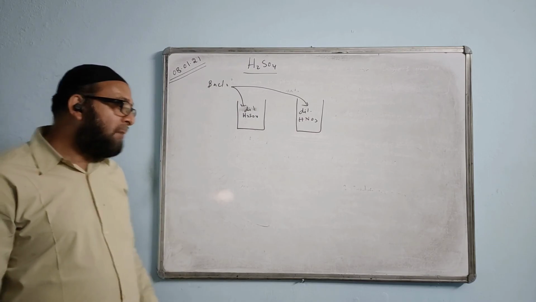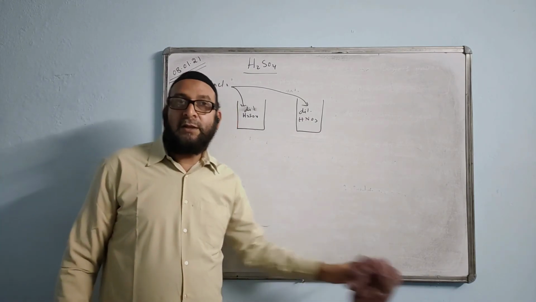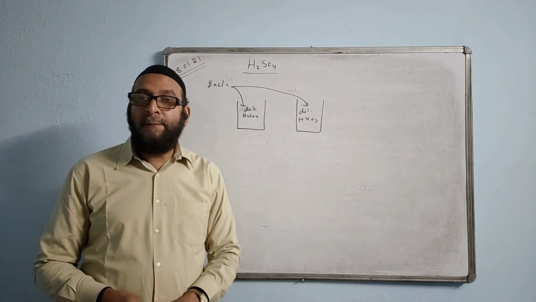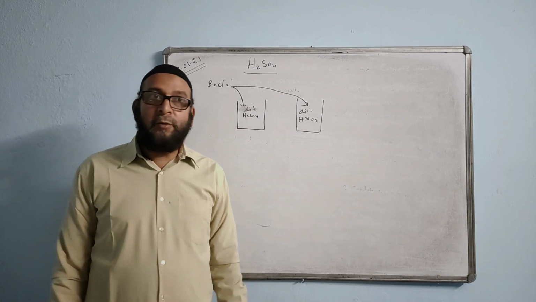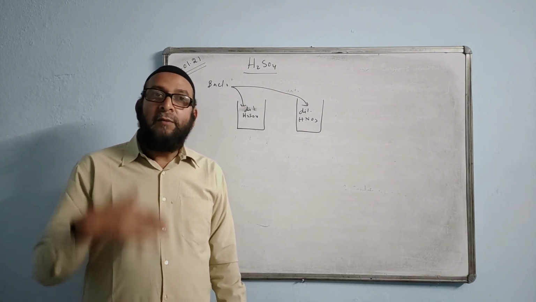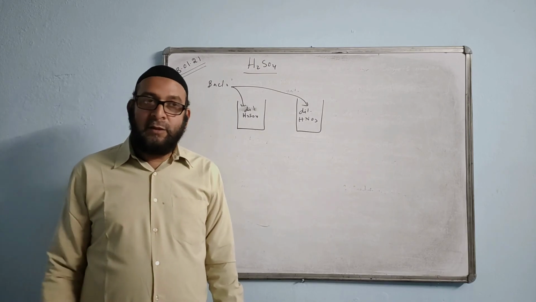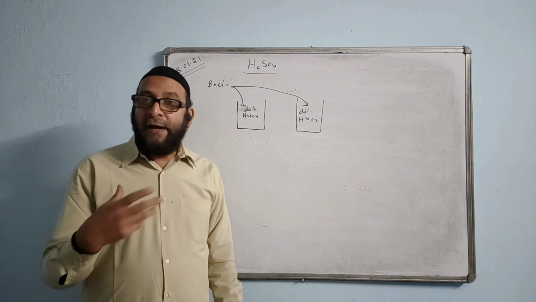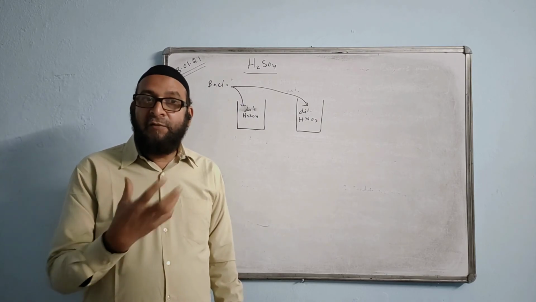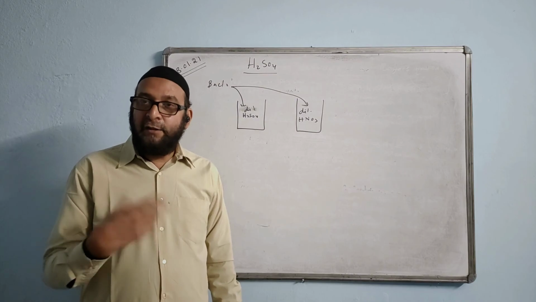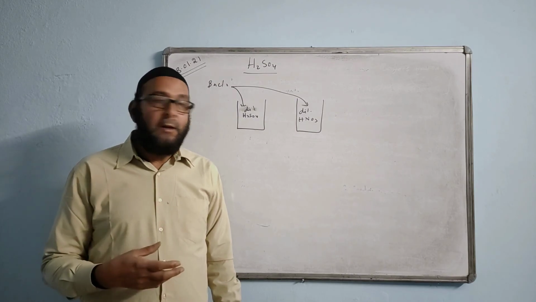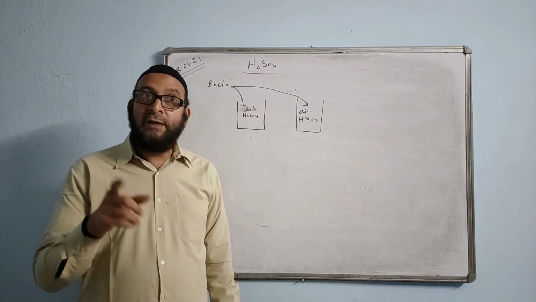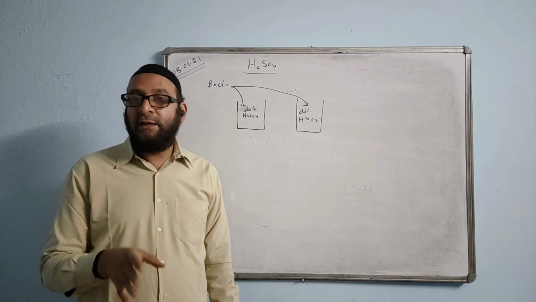Now the last part of this chapter is the uses of sulfuric acid. It is used in the purification of petroleum products. Petroleum products are like kerosene, diesel, petrol, LPG, liquefied petroleum gas. They are all purified in the oil refinery, where petroleum products are refined and we get various products. They are refined by the oxidizing action of sulfuric acid, so sulfuric acid is used as a powerful oxidizing agent.